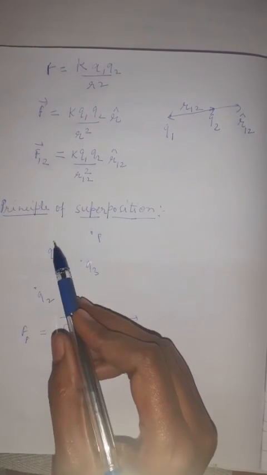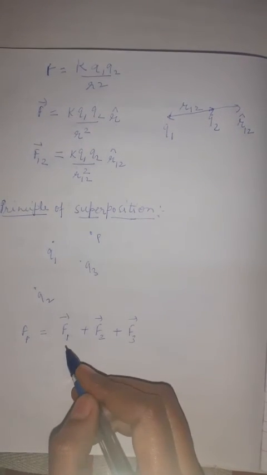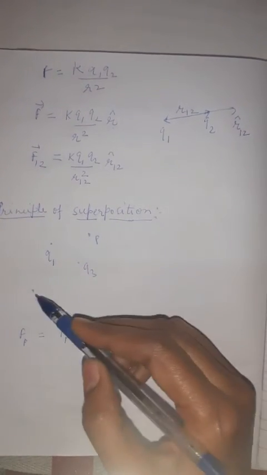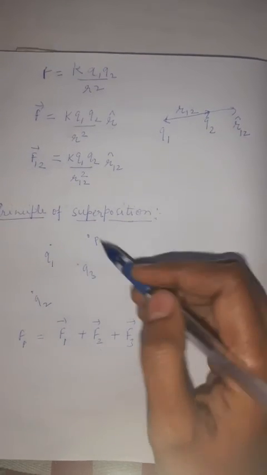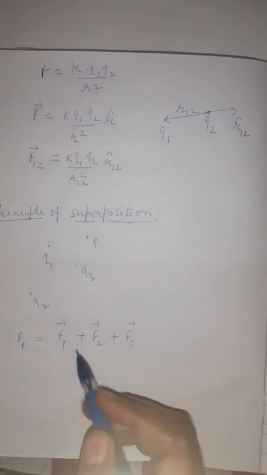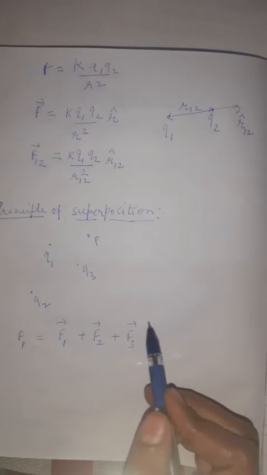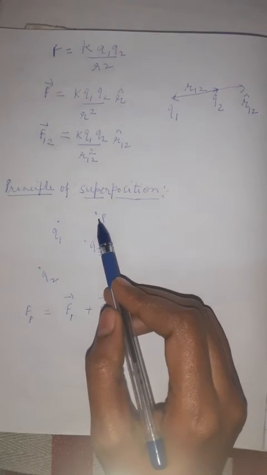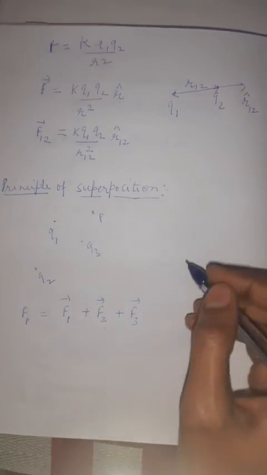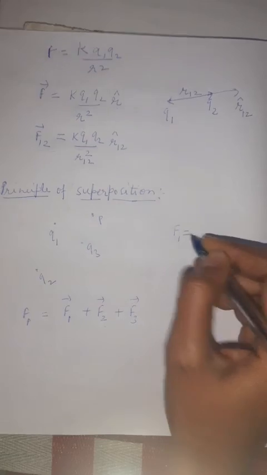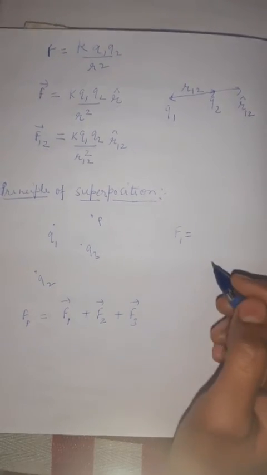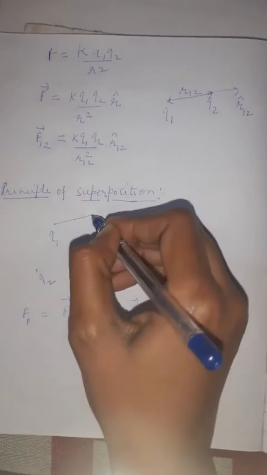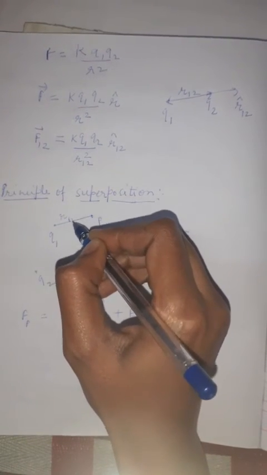F1 is the force on P due to Q1 only, F2 is the force on P due to Q2 only, F3 is the force on P due to Q3 only. If we add them in vector form, we get the net force acting on this point P. For F1 we have to calculate this distance. Suppose this is R1P.